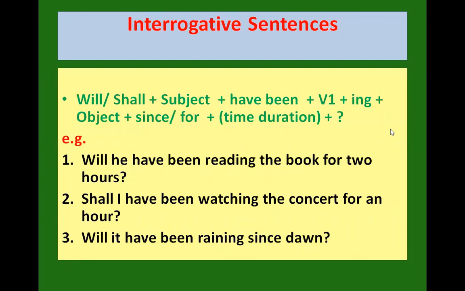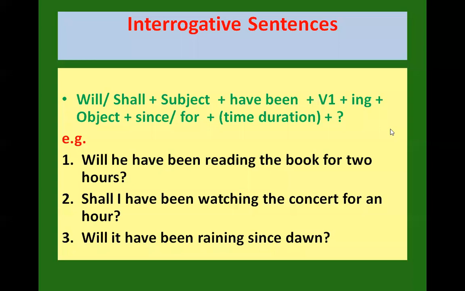Then with interrogative sentences, the structure goes like this. Will, shall plus subject plus have been plus V1 ing, the object, then since and for, that is the time duration with it, and the question mark. Will he have been reading the book for 2 hours? Shall I have been watching the concert for an hour? Will it have been raining since dawn? So this way we express future perfect continuous tense.